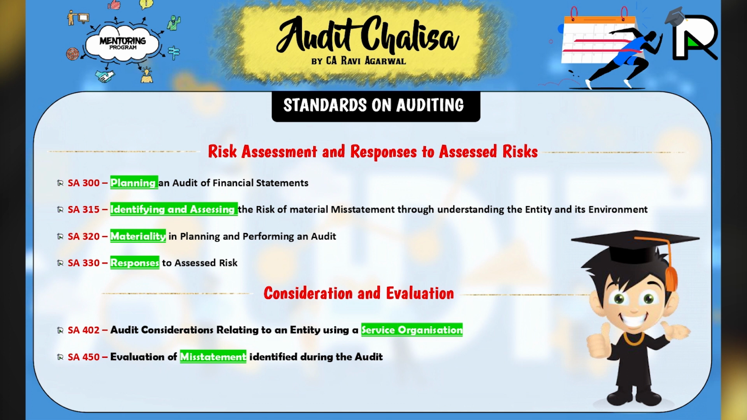315 and 330 are related. 315 talks about identifying and assessing the risk of material misstatement through understanding the entity and its environment. But 330 responds to the assessed risk. 315 is identifying and assessing the risk of material misstatement. 330 is the response to the assessed risk in 315. Okay, so this is about the 300 series.